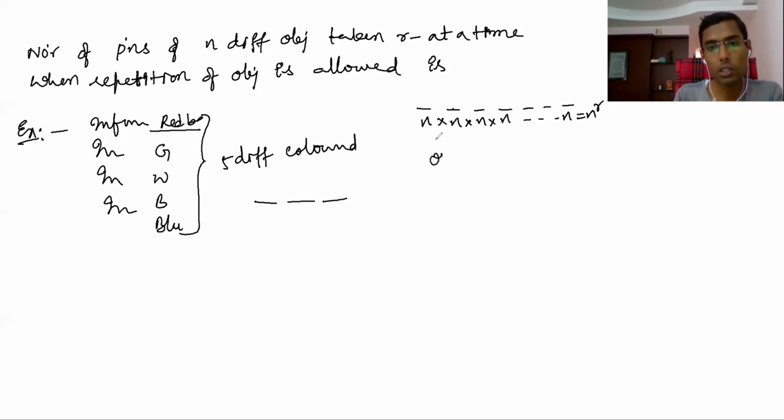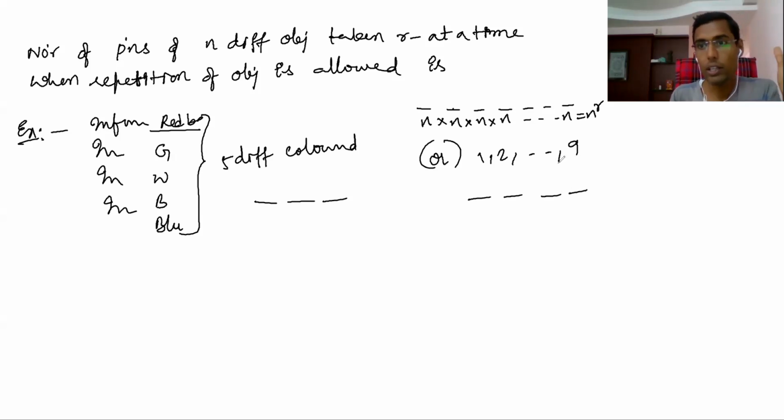Or they will take numbers: 1, 2, 3, 4, so on up to 9. So the number of 4-digit numbers out of these 9 digits. 4-digit number means one digit you can take any number of times. So this you can arrange in 9 ways, this also 9 ways, this also 9 ways, this also 9 ways. So 9 to the power of 4.